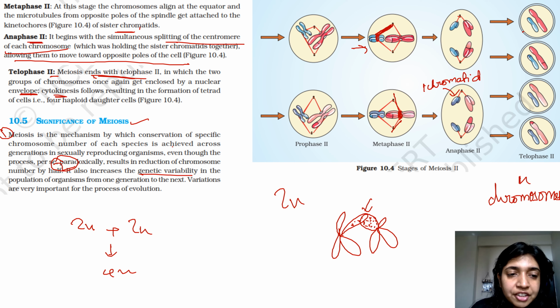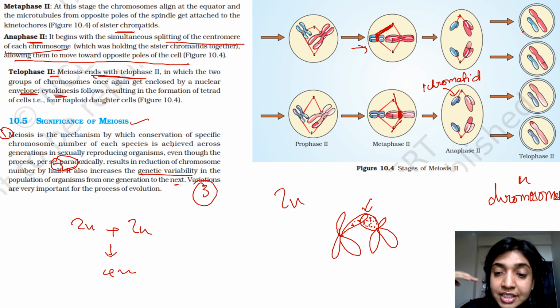It also increases genetic variability in the population from one generation to the next. Variations are important for the process of evolution. Now, if there is no variation, all of us would look alike. And if there is, for example, a case of any disease, all of us would be possessing that disease.